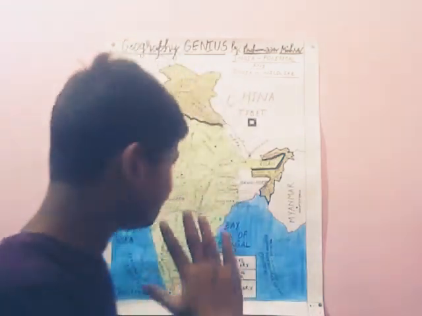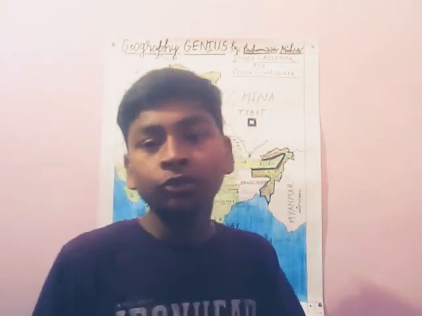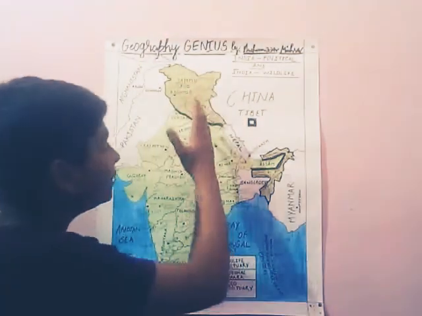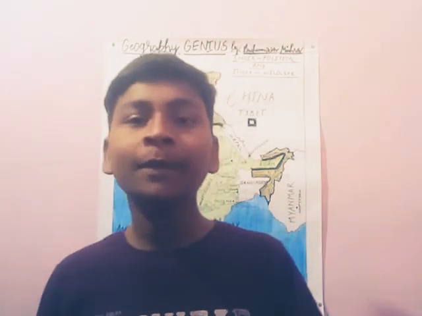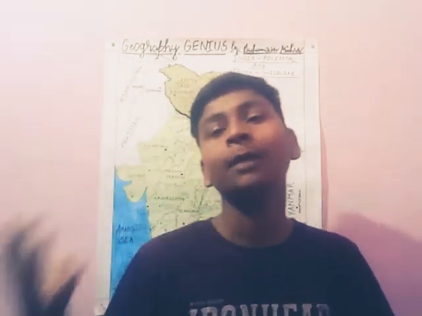Now let's move to more major points. Many valleys also originate here, like Kashmir Valley and Kangra Valley. The Kashmir Valley and Kangra Valley are also part of the Himalayan ranges. These valleys were formed due to the Himalayan ranges.